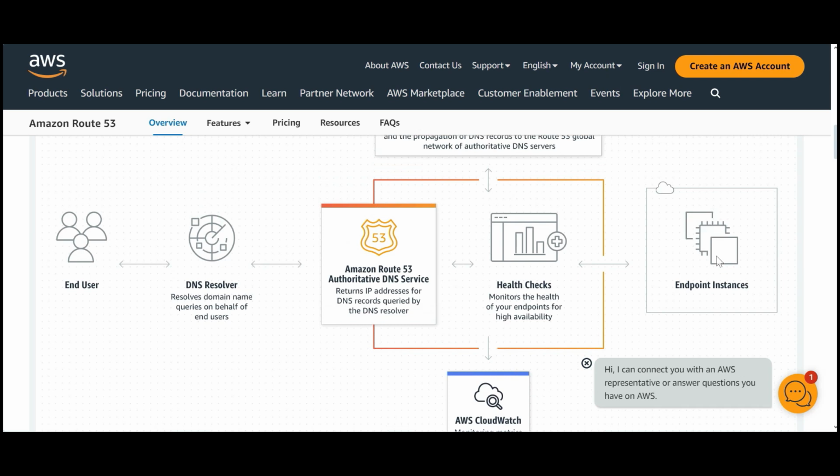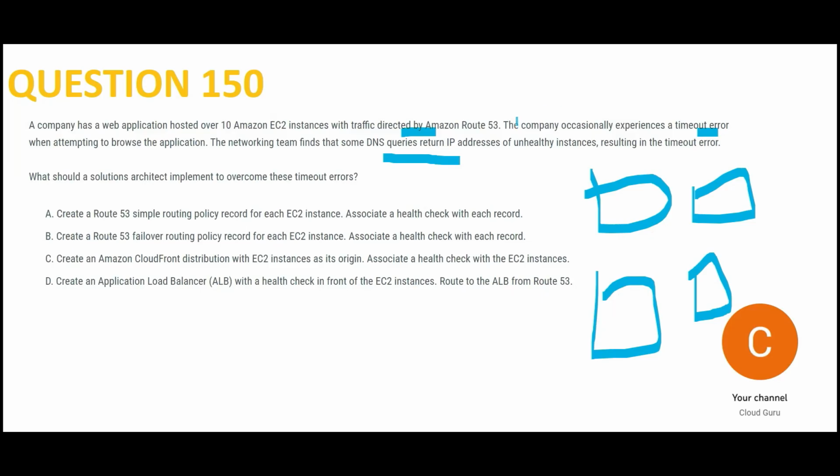If there are 10 EC2 instances and 2 are unhealthy, the router should come to know that I don't have to send the work here. Okay, suppose you have a 10-member team and 2 members are sick, but if the team lead still assigns tasks to those 2 members who are sick, then the task will not get done, and obviously the work will not happen. So like I told, these guys are not making use of any load balancers. So my take here is we should first add a load balancer because Route 53 does not do health checks. A load balancer does health checks.